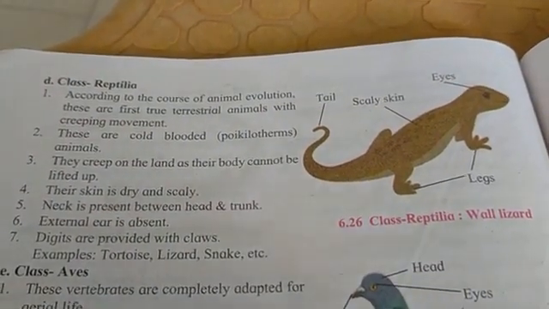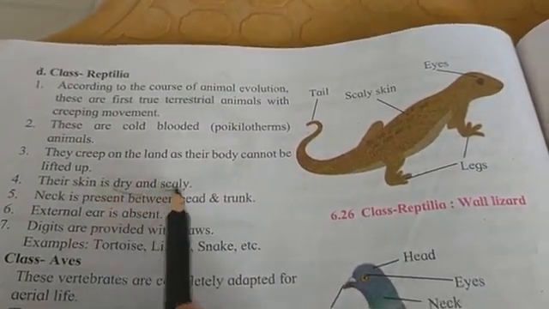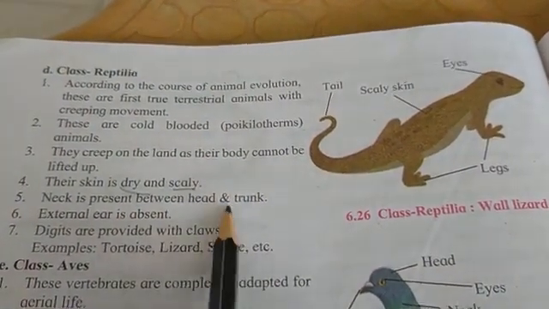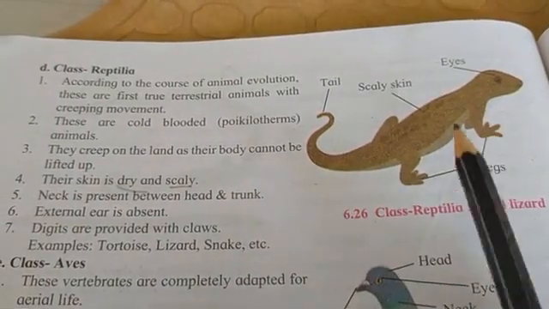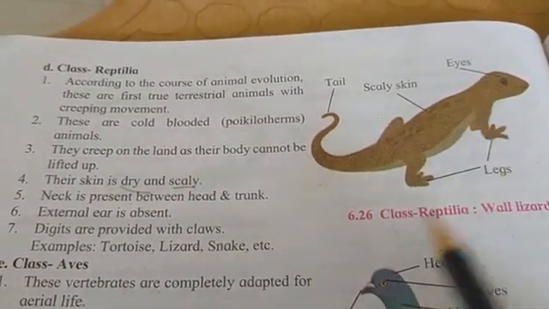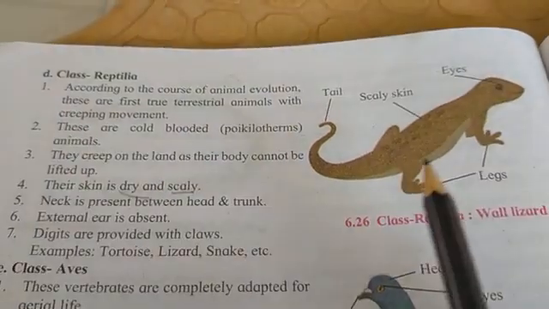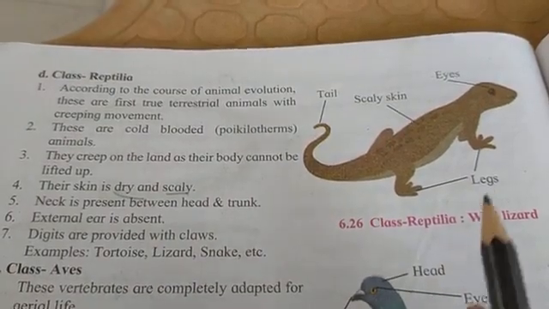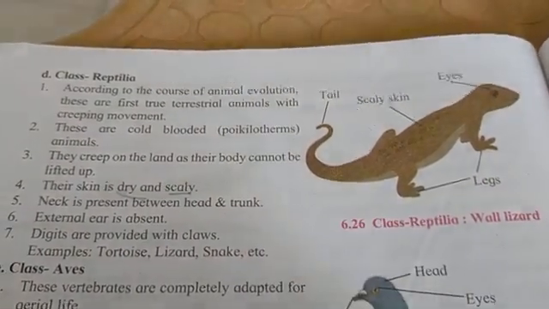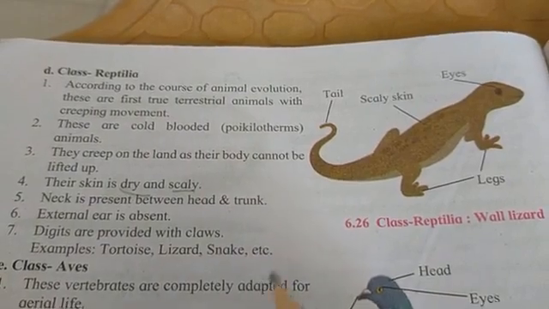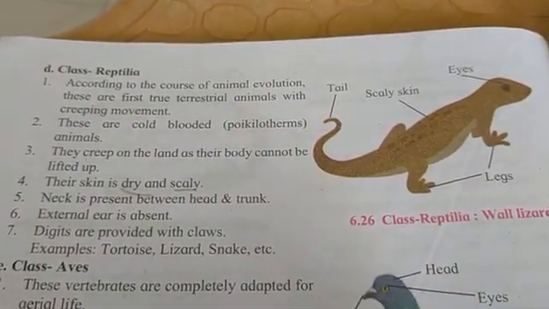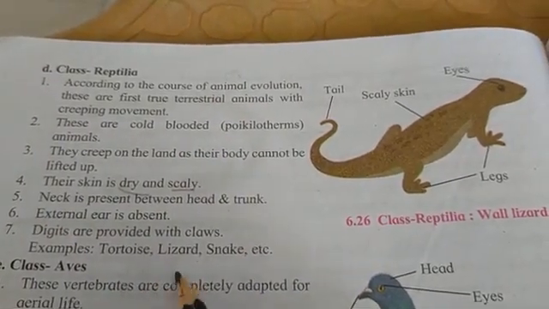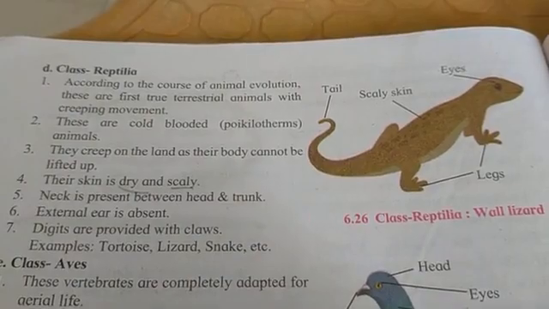Their skin is dry and scaly. Neck is present between the head and the trunk. External ear is absent. Again, you can observe: have you ever seen the ears of a lizard? No, you haven't. So external ear is absent. The digits are provided with claws. Examples of this class are tortoise, lizard, snake, etc.